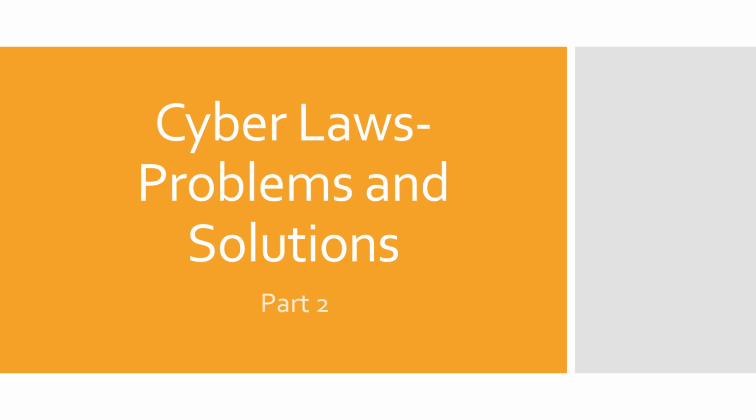So Section 43 subclause C takes into account attempts made to introduce, or successful introduction of, any computer contaminant or computer virus to any computer, computer system, or computer network without permission of the owner or any other person who is in charge of such computer system or computer network. So that is Section 43 subclause C.